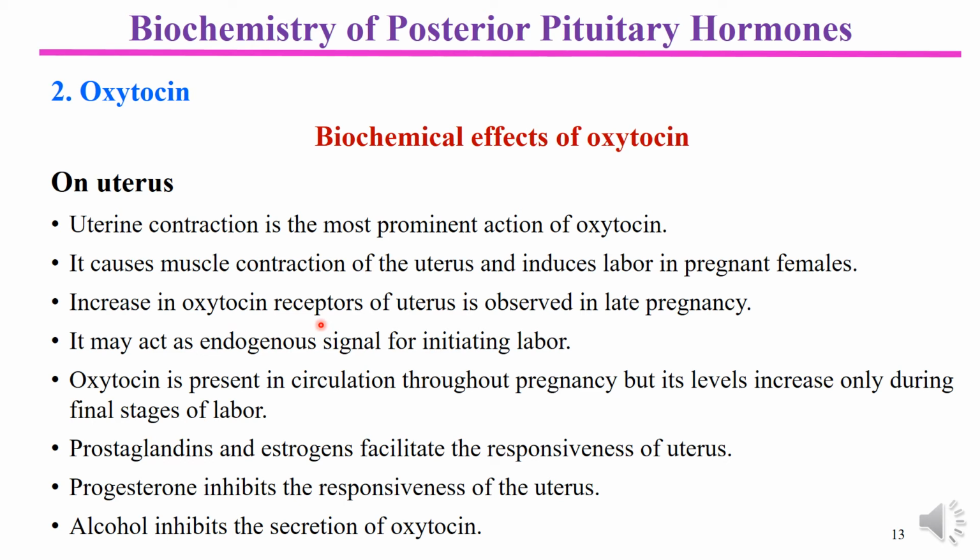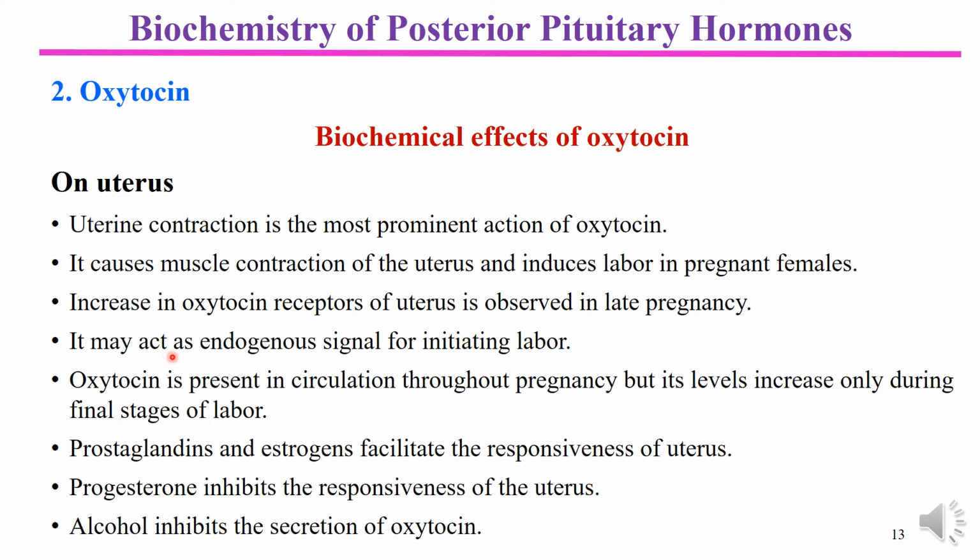Increase in oxytocin receptors of the uterus is observed in late pregnancy. This is an important point to notice that during pregnancy, particularly in the final stages, the oxytocin receptors are increased. At that time, even though the level of oxytocin is normal, because of the increase in the number of receptors, the labor inducing action of oxytocin is greatly achieved.